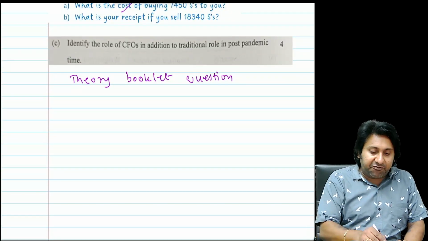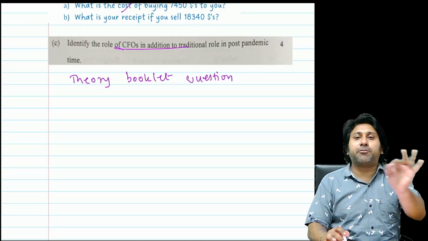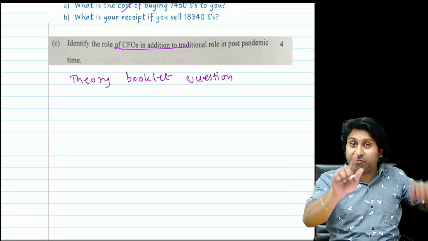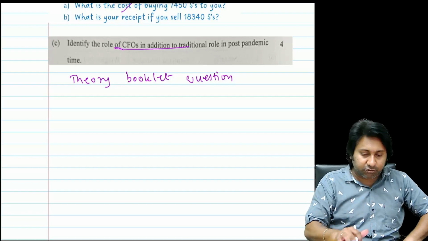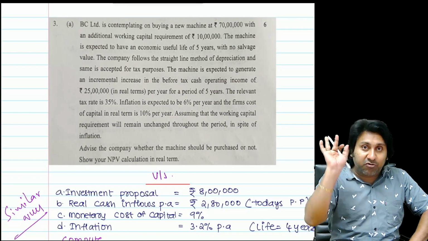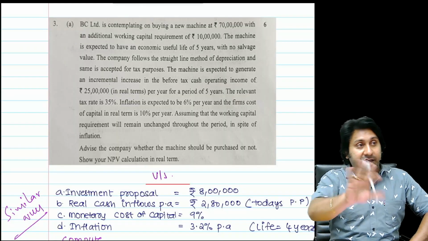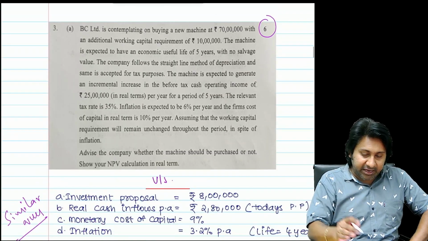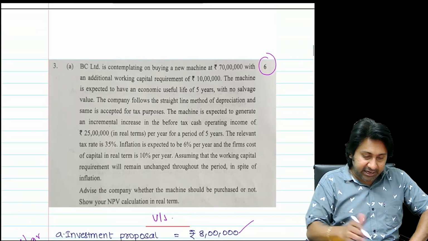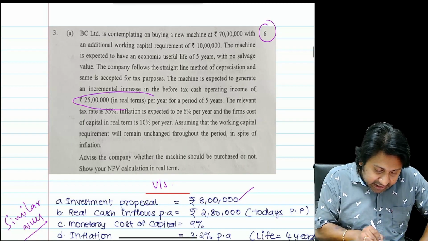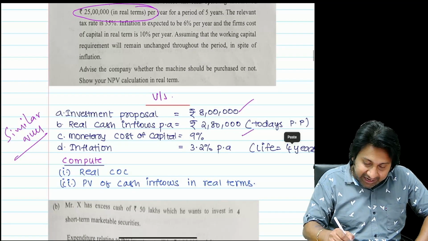Next, CFO role, directly from financial policy and corporate strategy. From there, the direct question came; in my theory booklet, the 40-page theory booklet I shared, this question is there. Next, this is one question where a similar question came, not the same. 6 marks question. Same: here 70 lakhs, here 8 lakhs. If you observe here, real cash flows 25 lakh, real cash flows 2 lakh 80.